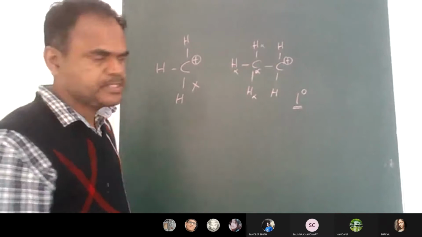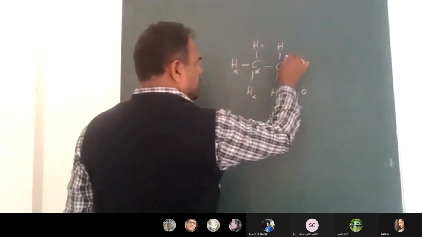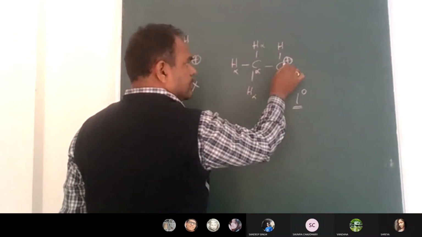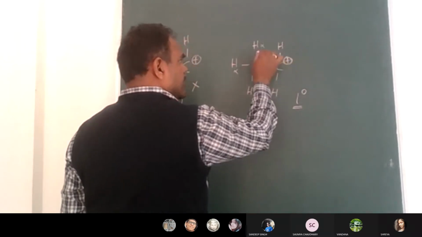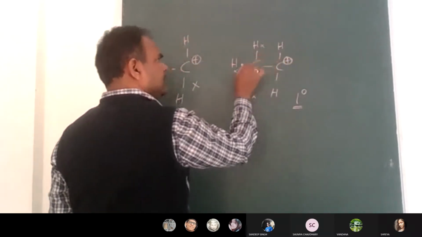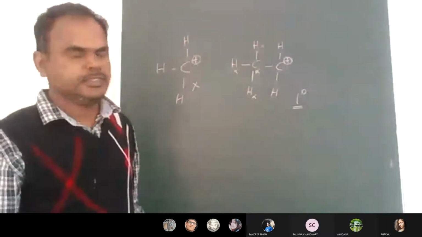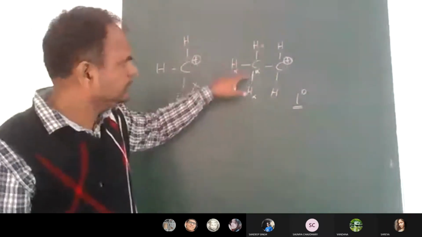Now, what does hyperconjugation mean? The positive charge present on this carbon atom will influence this sigma bond, and this sigma bond. This is a CH bond.